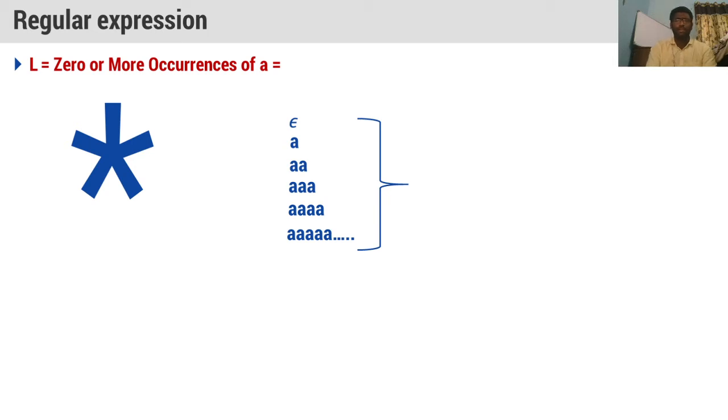Try to understand the difference between positive closure and clean closure. This is clean closure. Clean closure means 0 or more occurrences. And let us consider, you see, infinite number of A's it is generating, and the language is A star. Language generated is A star. A star equal to epsilon comma single A comma 2 A's comma 3 A's followed by any number of A's.